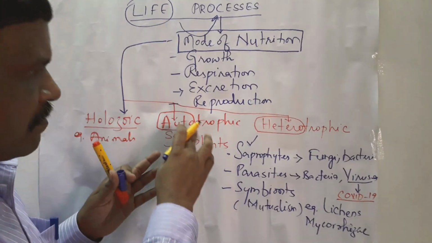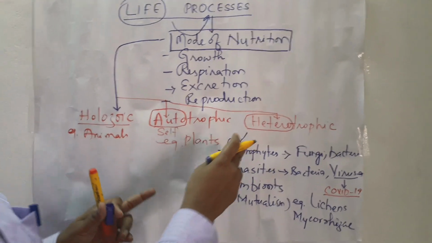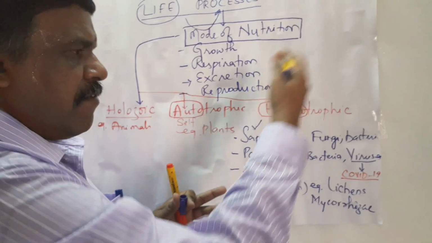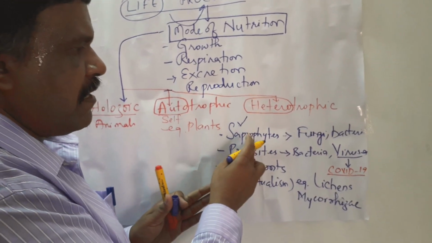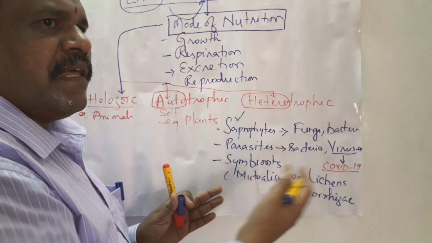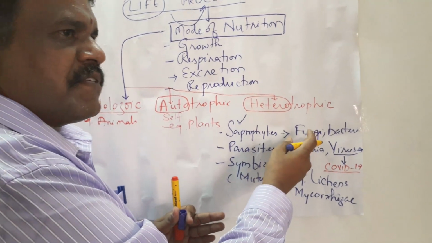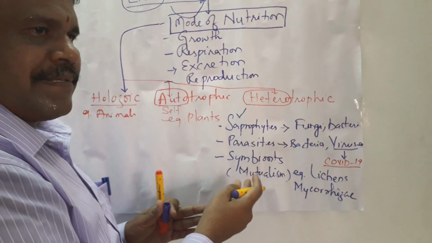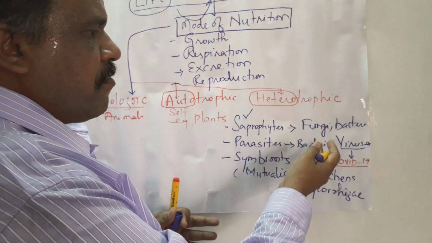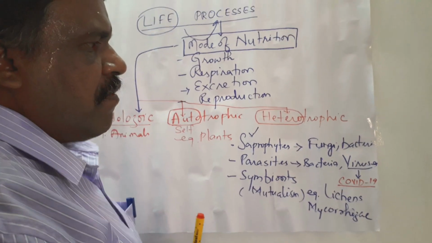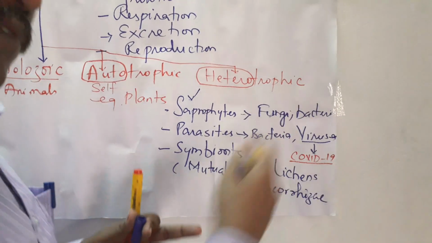Autotrophs are the organisms which can prepare their own food. Examples are plants. Heterotrophic are other kinds of living organisms. They are saprophytes, which depend on dead and decaying organic matter. Examples are some members of fungi and bacteria. Parasites live only in other living organisms. Mostly they are microbes. There are a few bacteria we can consider, also viruses. One of the dangerous viruses that is really shaking the whole world is COVID-19. We are taking it as one example here.